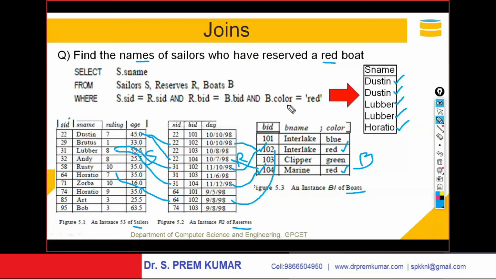I am matching, and b.color, that's the boat's color, should be red. That is the query, and this is the output of this query. Please go through this query for a minute, all of you.